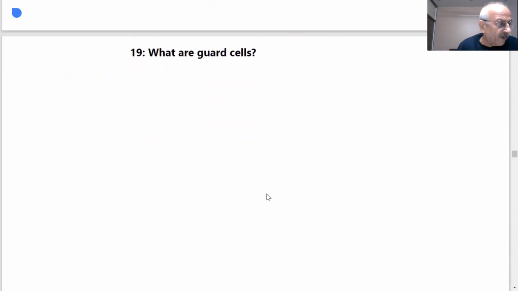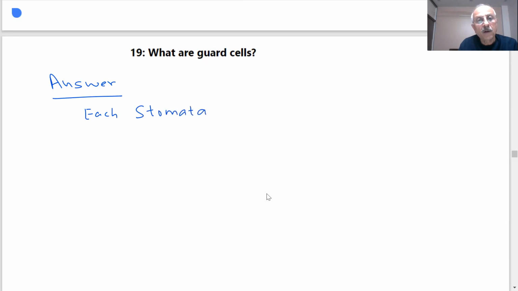What are guard cells is very important. The question about the guard cell has been asked many times. In the book, they have given a diagram of that also. Guard cells are kidney-shaped cells that surround the stomata. The picture is given in the book.